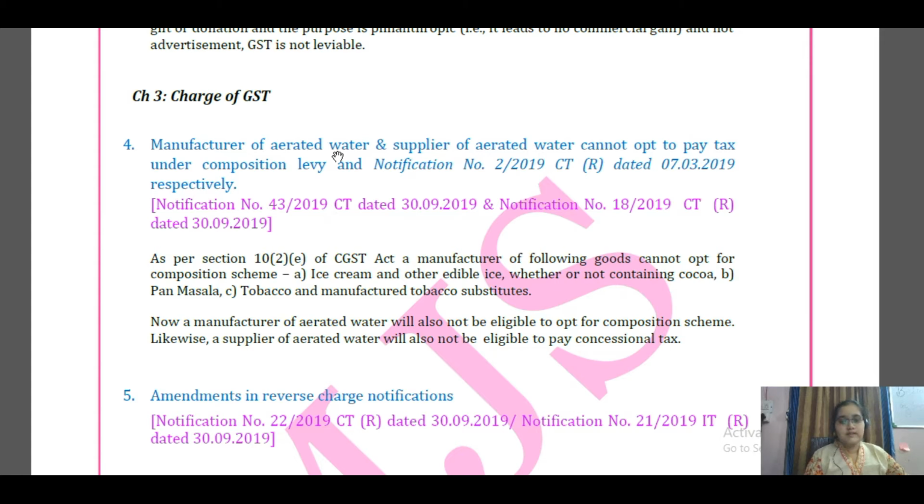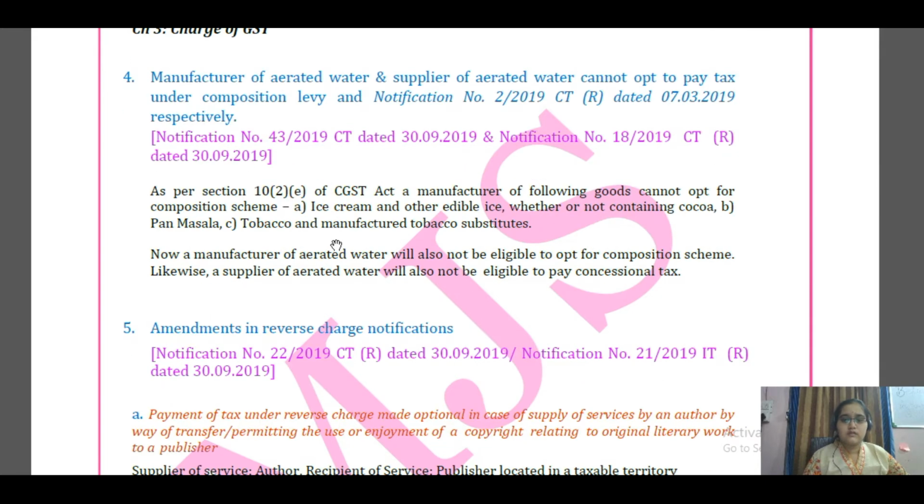If you remember Section number 10, which deals with the composition levy, a few manufacturers. Remember here, Section number 10 erstwhile used to discuss three items, the manufacturers, not the traders.